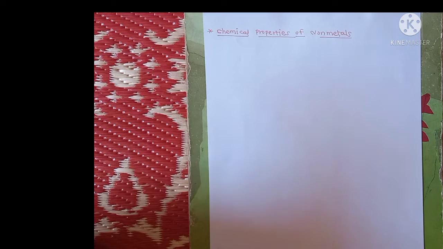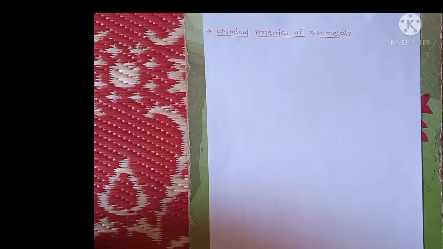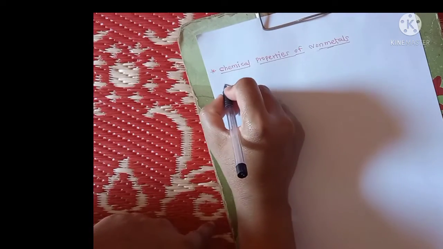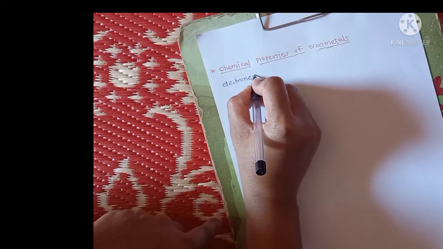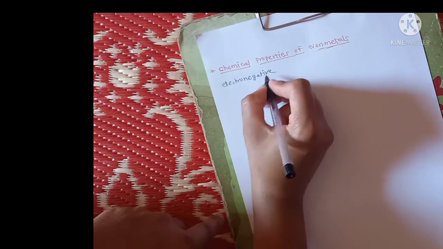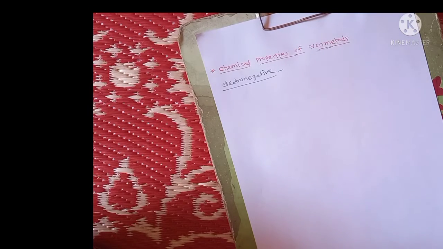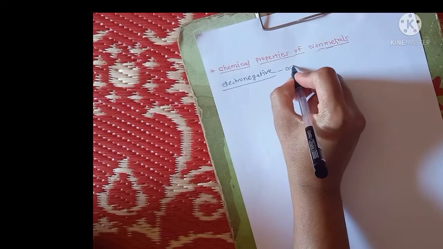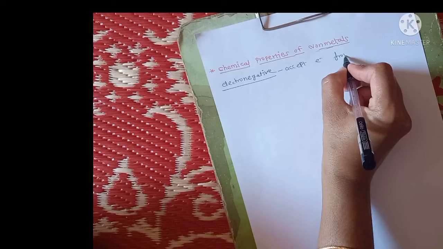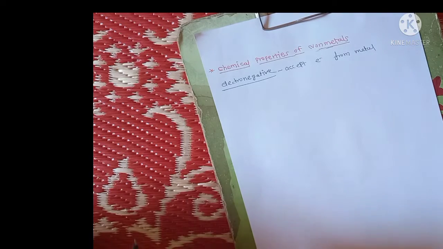So in the chemical properties of non-metals, we know that the p block elements all show the properties of non-metals, and s block elements show the properties of metals. Non-metals are electronegative elements. Why? Because they accept electrons from metals. So we learn the chemical properties of non-metals one by one.